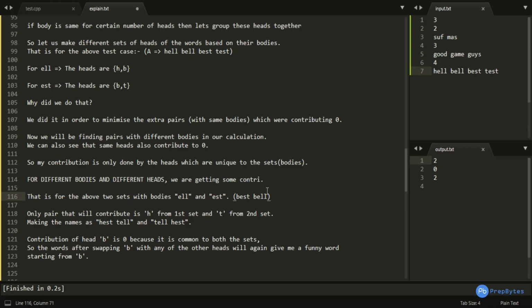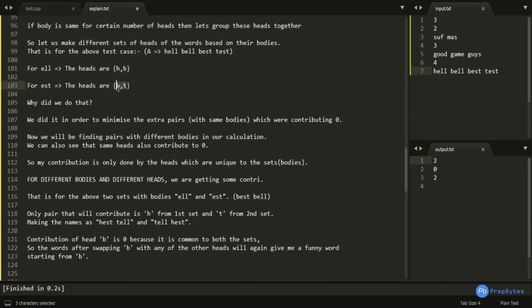So what I mean to say is that we have divided our words into different categories based on their bodies, but we will also have to ignore all such comparisons where the heads are the same, like comparisons of BEL and BEST, which would again contribute 0. So the only pairs which will be contributing are the ones which are unique in this particular set,